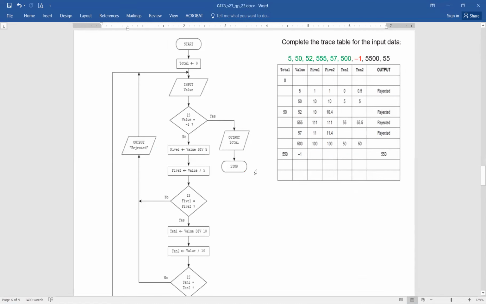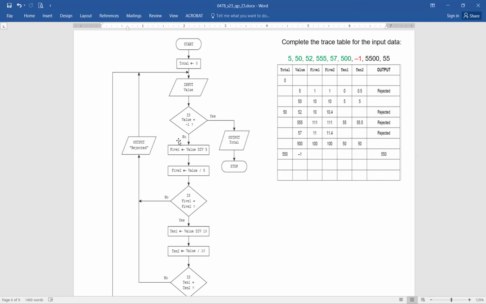Start, total equals 0. Input value. Is value equals -1? Yes. It moves here, outputs total and stops. If that is not the case, then you have 2 variables here: 5.1 and 5.2. 5.1 will be holding value DIV 5, and 5.2 will hold value upon 5. Is 5.1 equals 5.2? Yes. So it moves down, and the value will now be 10.